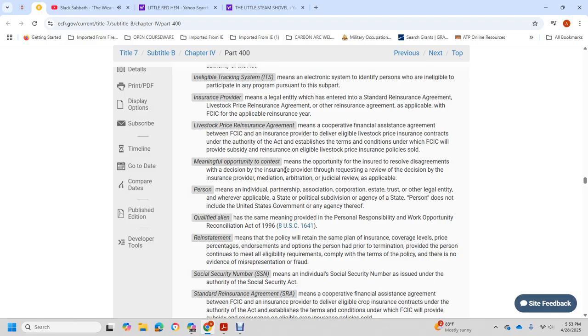Reinstate means to restore the policy for the remaining plan of insurance at the same covered level of price and percentage of the endorsement, provided the person continues to meet the eligibility requirements and comply with the terms of the policy, and there is no evidence of misrepresentation or fraud.